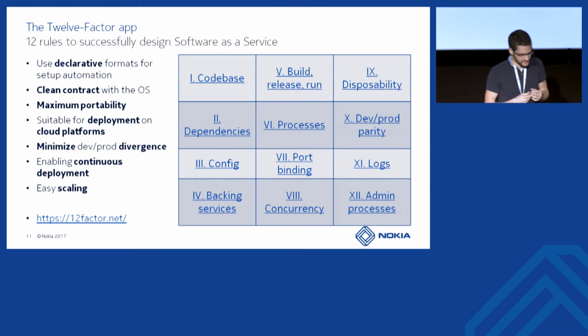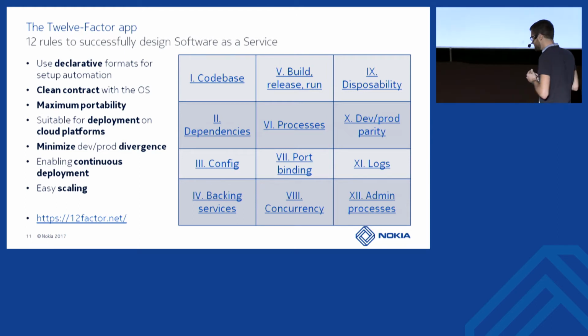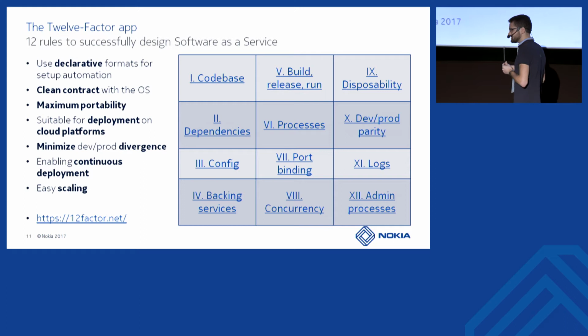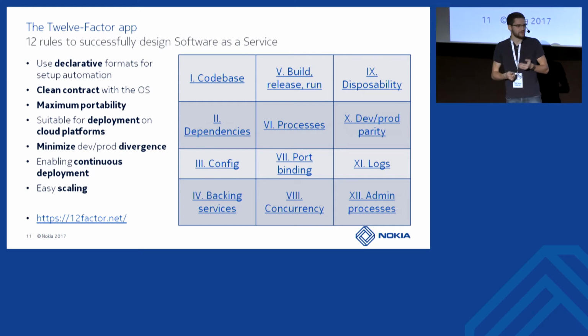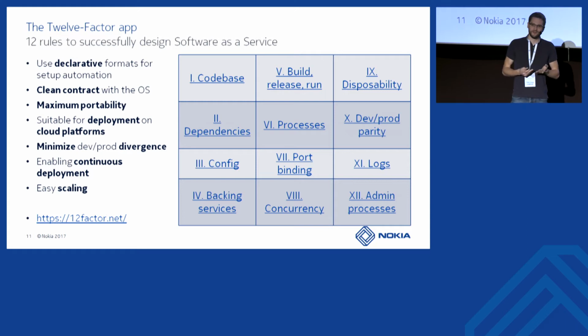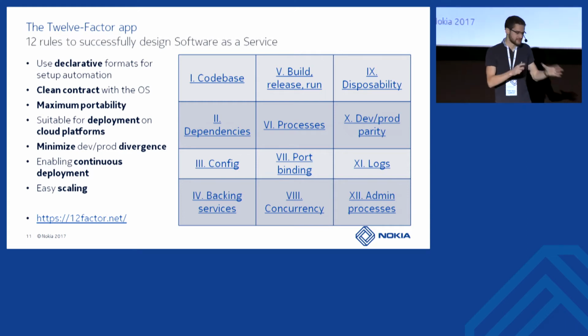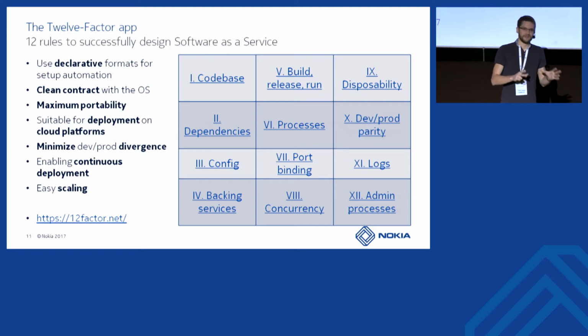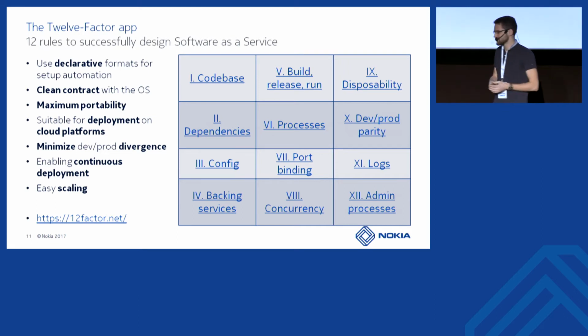You may know this one, which dictates a set of 12 rules to build software as a service applications which use declarative formats in order to set up automation. Declarative format is this set of files in which you say how to deploy your application, like an Ansible script or Chef script, for example.